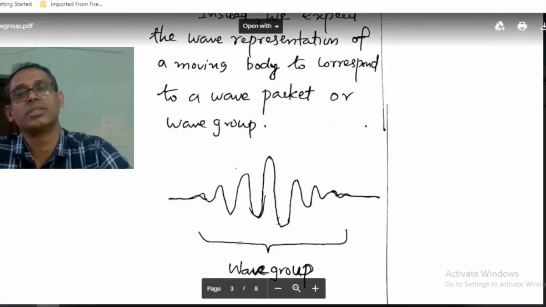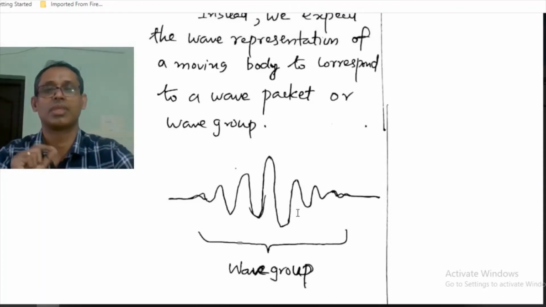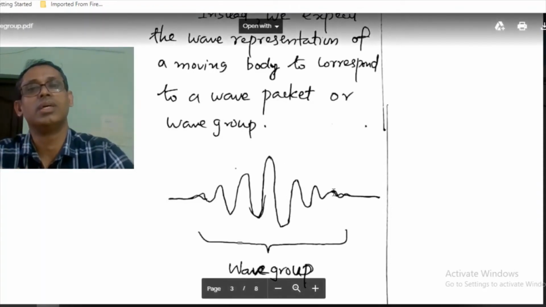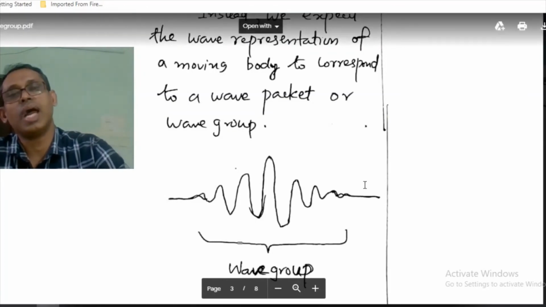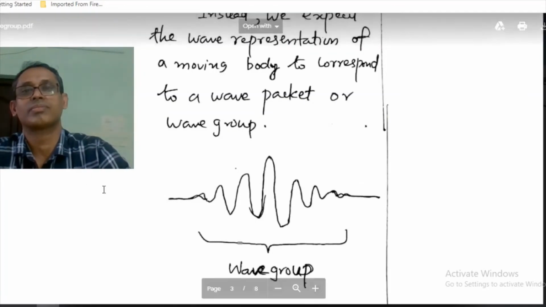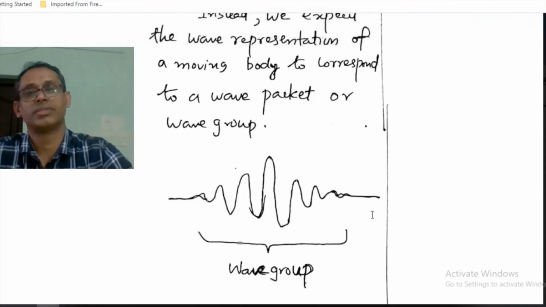In this region, it has maximum amplitude at the center, and the amplitude decreases as it reaches the ends of this region. And outside that narrow region, the amplitude is zero. So the probability for finding the particle is non-zero only in this narrow region. Outside it is zero.